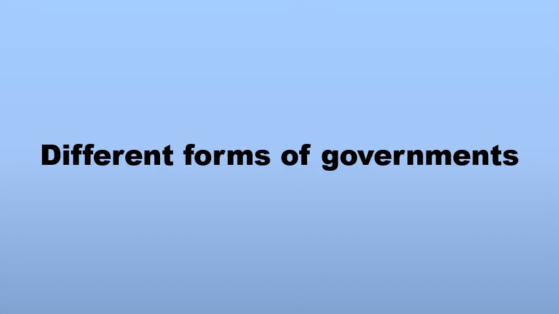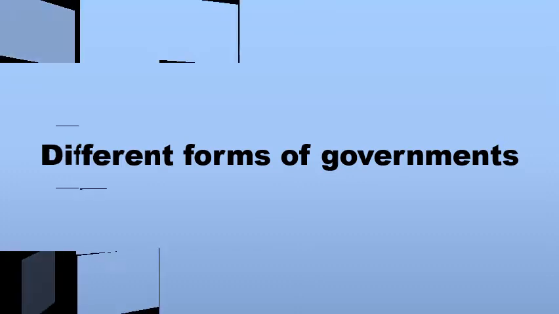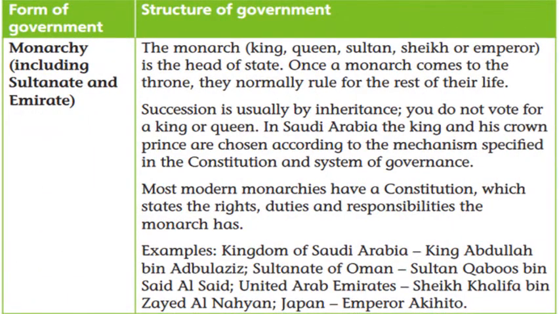As you know, there are so many countries in the world. Every country has their own form of system running the state, and the system that runs the state is known as the government. So there are different forms of the government prevailing around the world today. Let's discuss the first major form of the government, which is a monarchy.